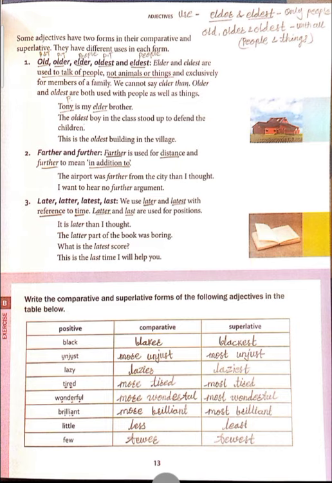It means, in brief, as given in the corner, elder and eldest you can use only with people, and whatever is left, like old, older, oldest, you can use with all, with people and things. Now see the second one, farther and further. See the difference here. Farther is used for distance. The airport was farther from the city than I thought. Means it is much farther away than you thought, at a distance.